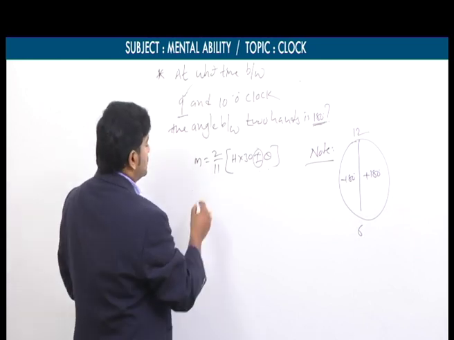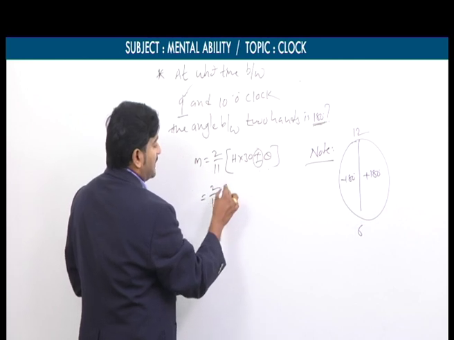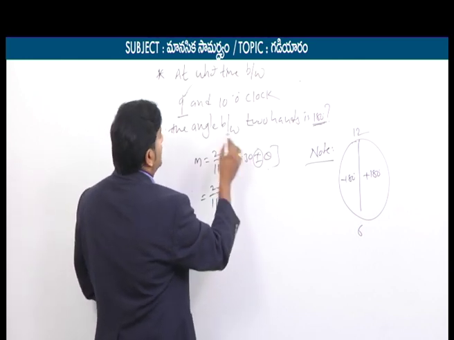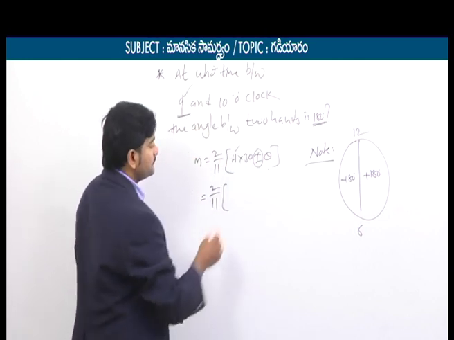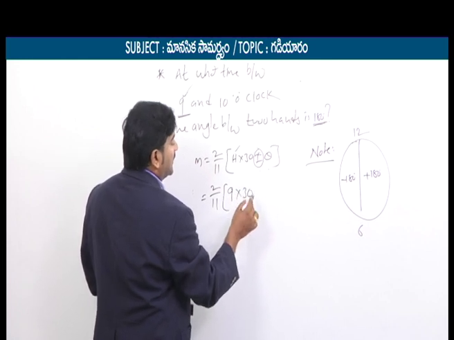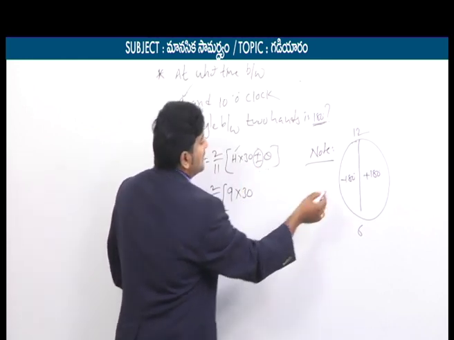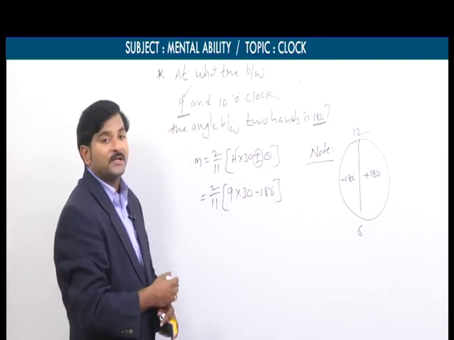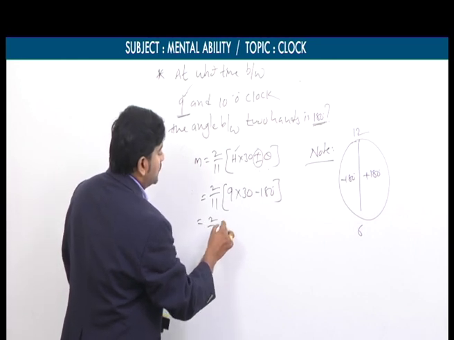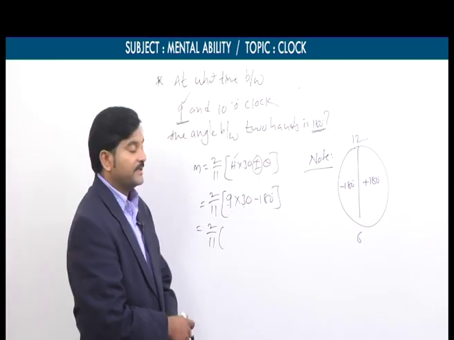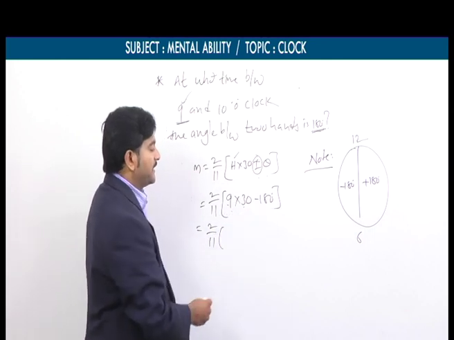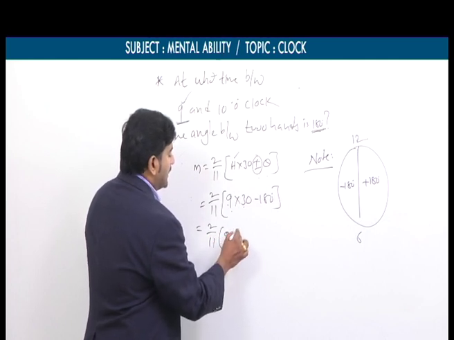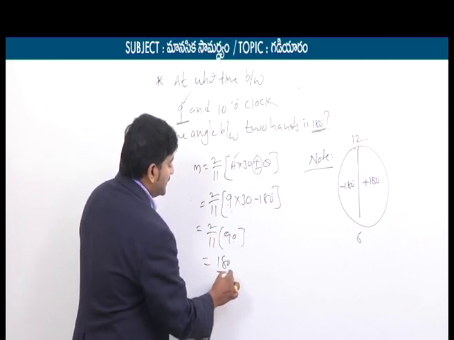Now let us solve the problem. The formula is 2 by 11 into h into 30 plus or minus theta. What is our starting hour? The starting hour is 9. That's why 9 into 30, and here plus or minus is there. Since the time comes under the second part, we take minus 180 degrees. So 9 into 30 means 270 degrees. 270 degrees minus 180 equals 90 degrees. 90 degrees into 2 means 180 degrees by 11.